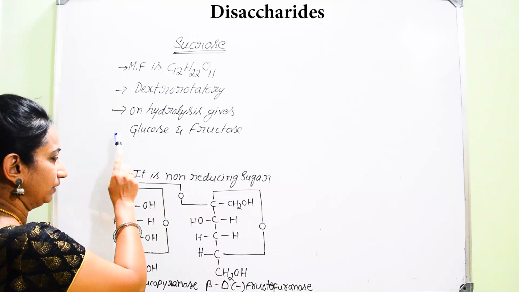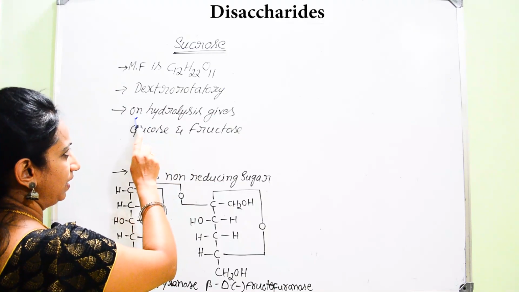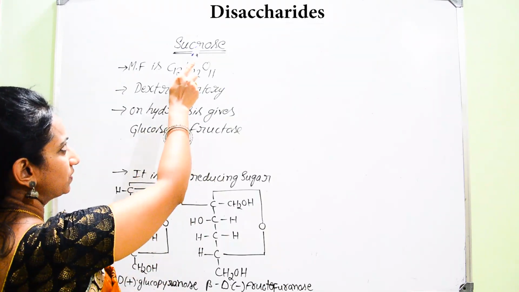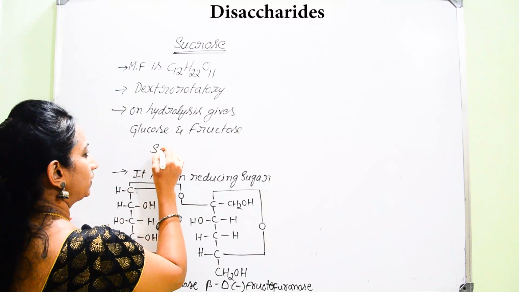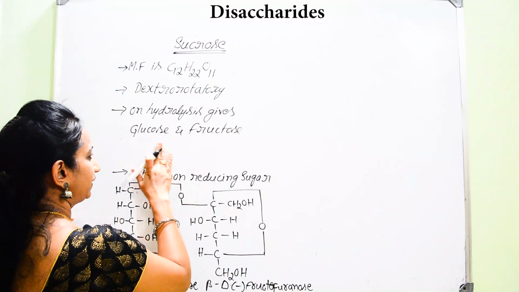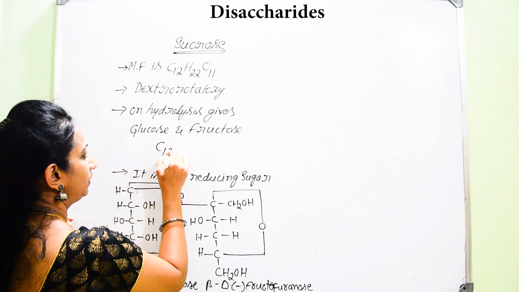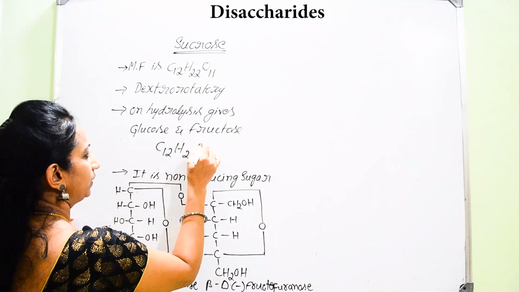Now what happens to sucrose on hydrolysis? When we treat sucrose with water, let me write the formula itself, that is C12H22O11.